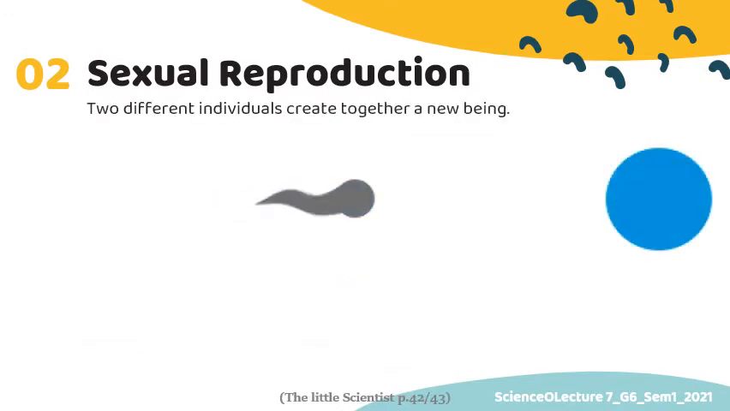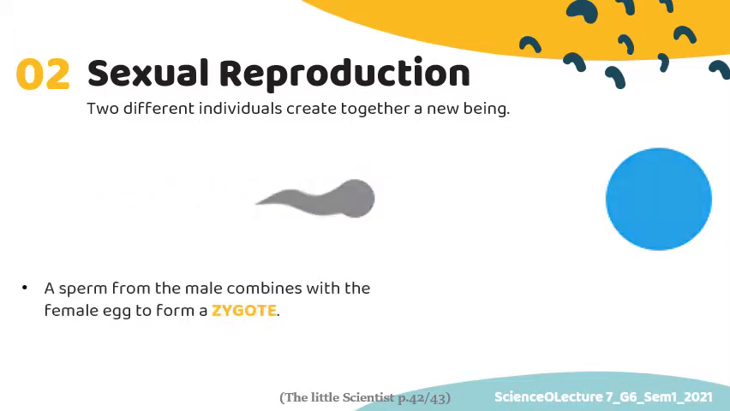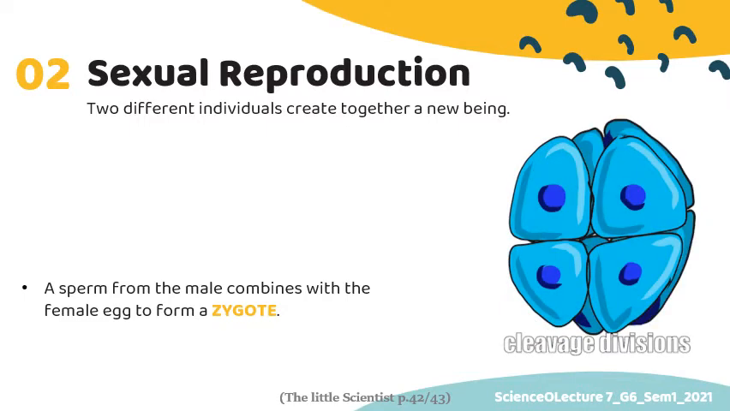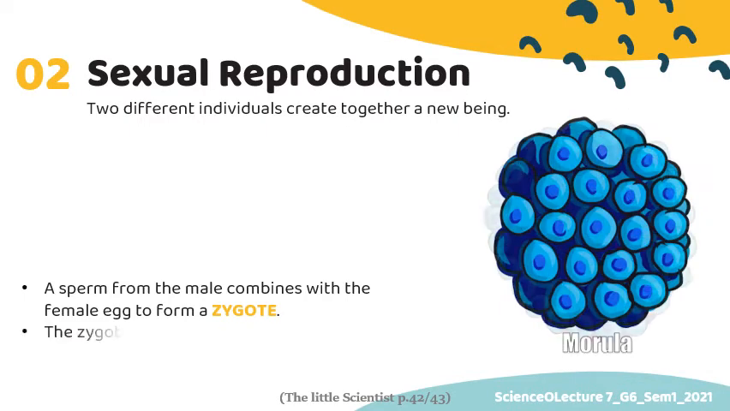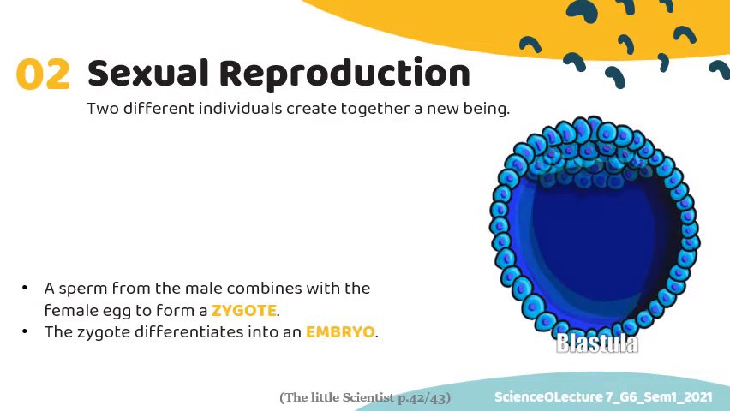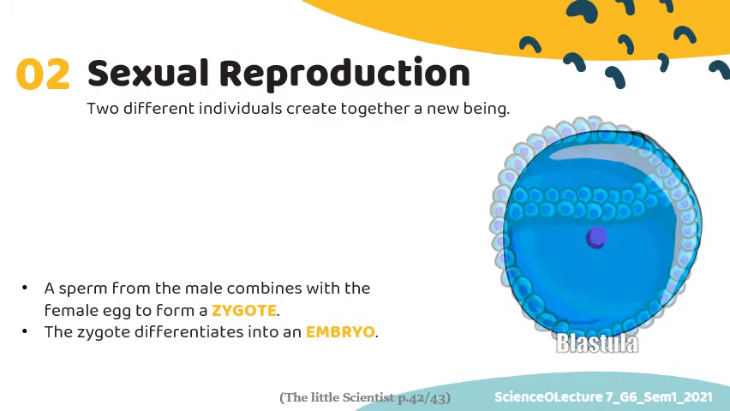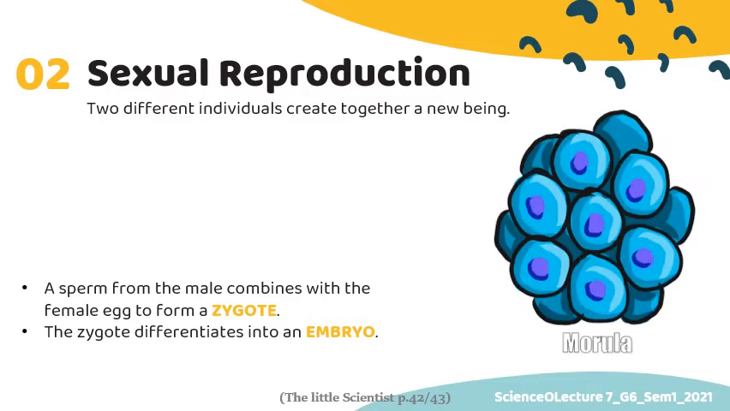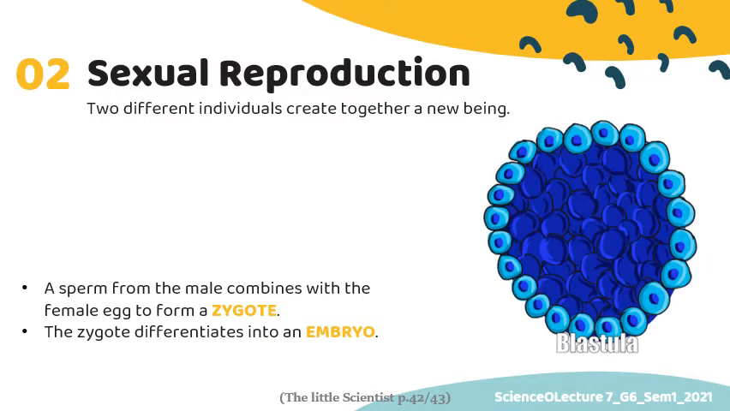So here is the sperm moving toward the ovum. As fertilization takes place, the fertilized egg or the zygote starts dividing. Cell division continues, resulting in the growth of the embryo. And then the embryo will develop into a young animal that is similar to its parents.